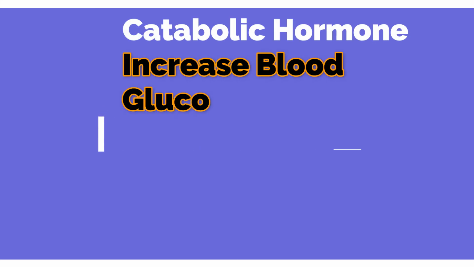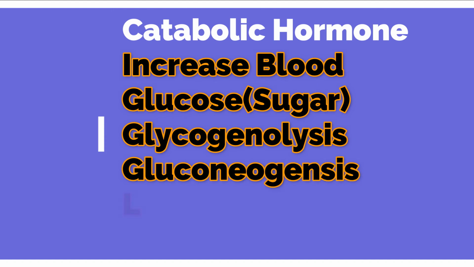On the central nervous system, thyroid hormone is responsible for brain maturation. What about the blood sugar? I always remember that thyroid hormone is a catabolic hormone. It helps me a lot in remembering that it always increases the blood glucose level. How does it increase the blood sugar level? By increasing the catabolism of glycogen and by increasing glucose production from the liver, which is called gluconeogenesis. It also has a catabolic effect on lipids. It increases lipolysis.